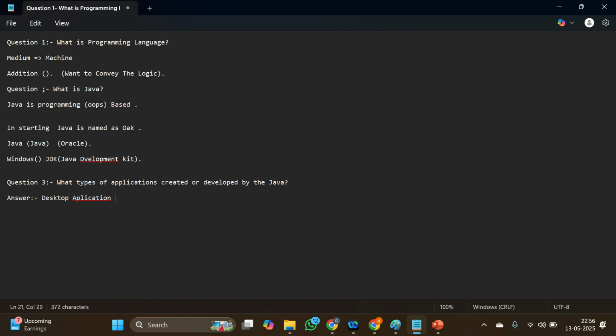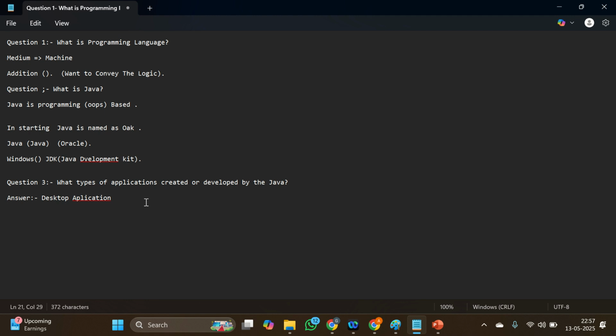If you want to know what a desktop application is, you also know there are a lot of applications available in our system. As you know, we have PowerPoint, we have a Chrome application for desktop, we have a WhatsApp application for desktop, and many more applications available on the desktop. So these are the desktop applications, and we are able to create these types of applications by the use of Java.